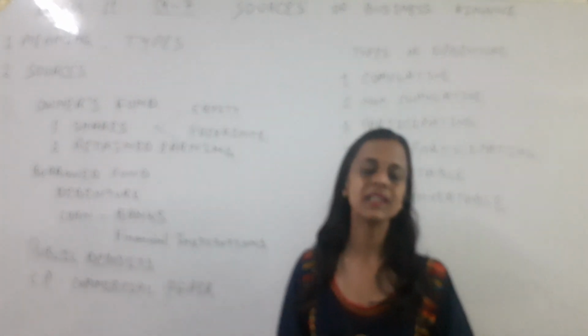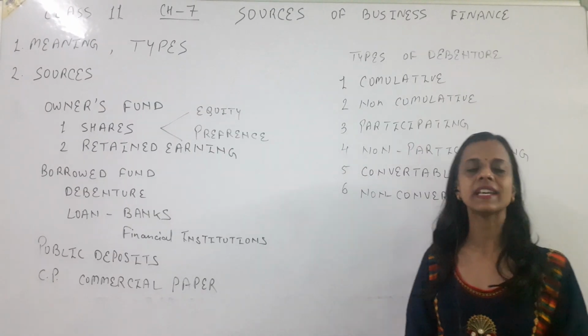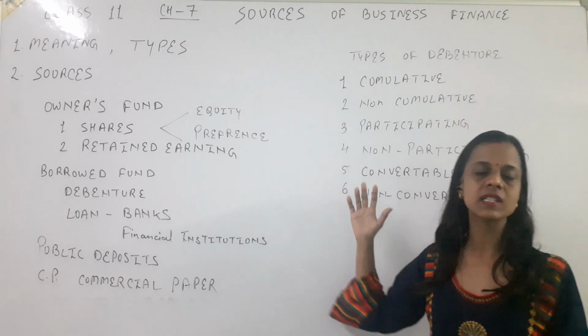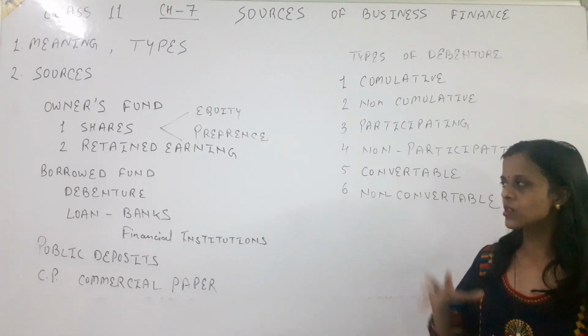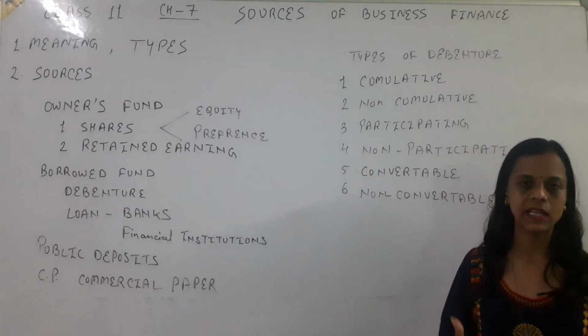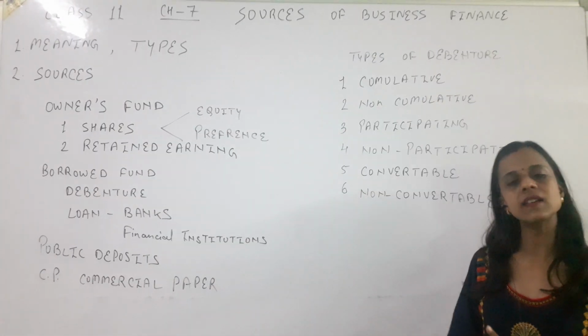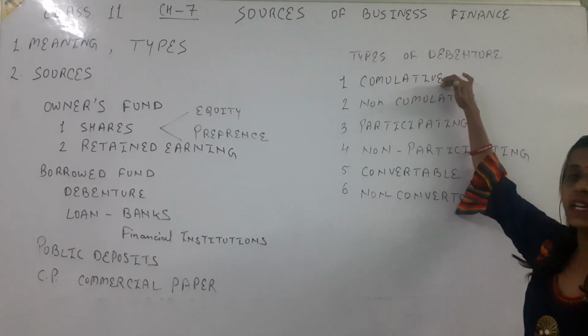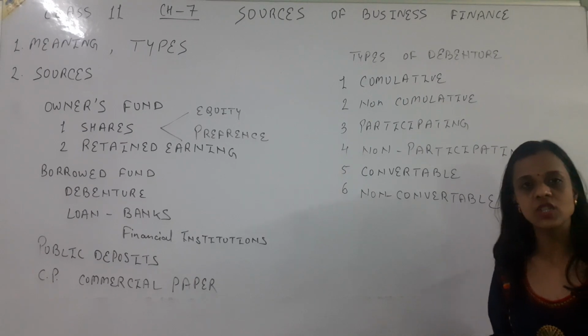Cumulative debenture means if in any financial year we are not able to pay the interest to these type of debenture holders, then next year it will accumulate. It means next year we will pay them the previous interest plus the new interest as well. That's why we call it cumulative debentures.